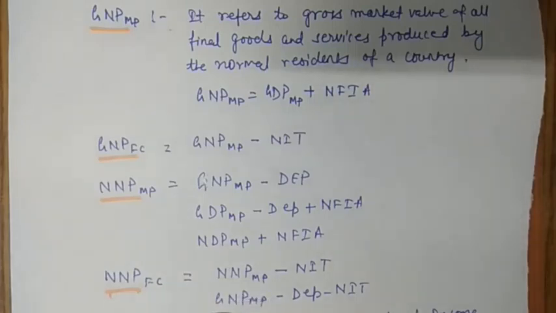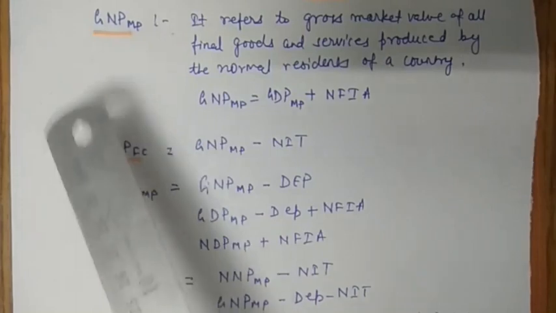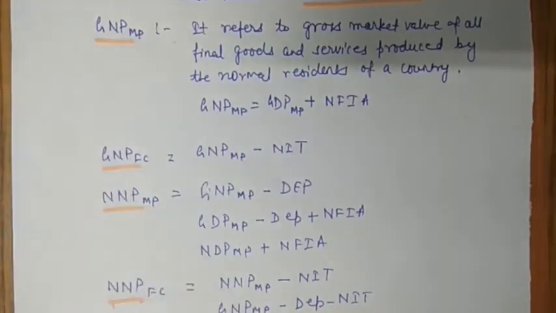Next, if you have GNP at MP and you have to convert into NNP at FC, in this case the difference is gross and net. First you will subtract depreciation because you are converting gross into net. And the next difference is factor cost, here is market price. So market price has to be converted into factor cost, so taxes have to be subtracted. So net indirect taxes are subtracted here. NNP at FC is also known as national income.